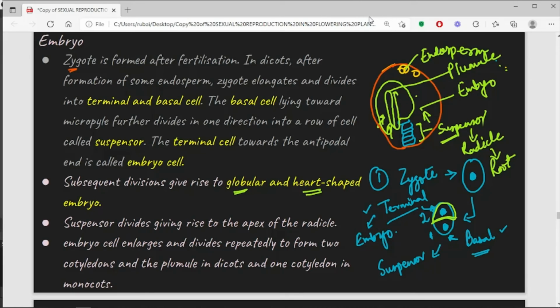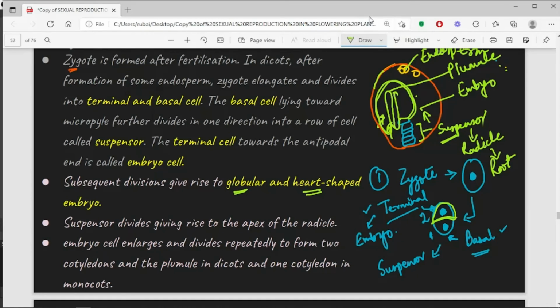So you might think, why exactly do the cotyledons bend? Because see, this ovule is not a very big space, right? The growth of the embryo is taking place within a very small embryo sac, so they don't have enough space to grow straight, and that is why they bend in this manner to fit the two cotyledons of a dicot embryo.